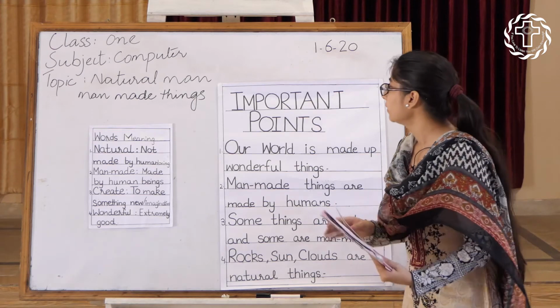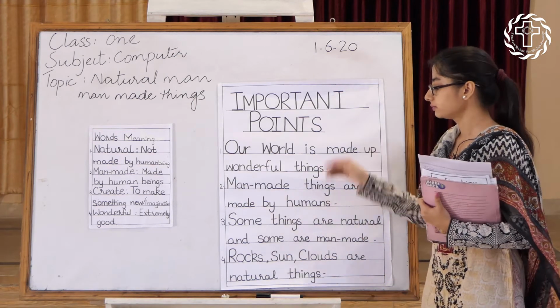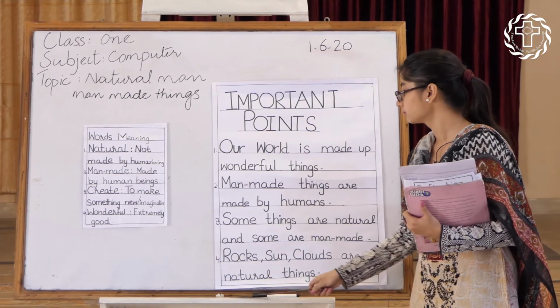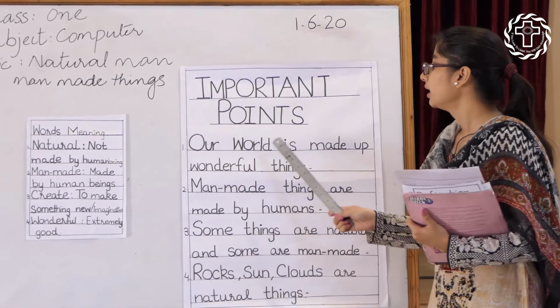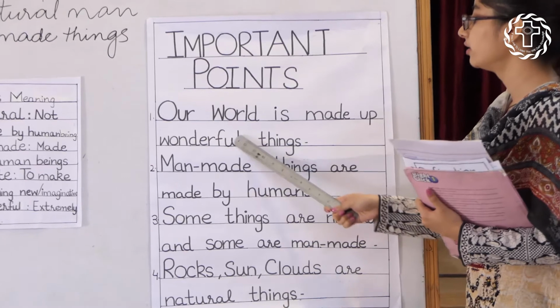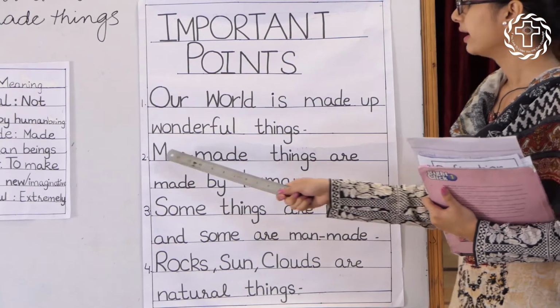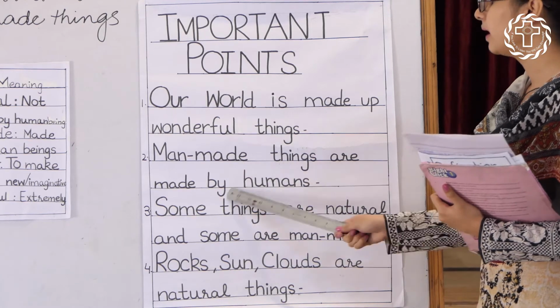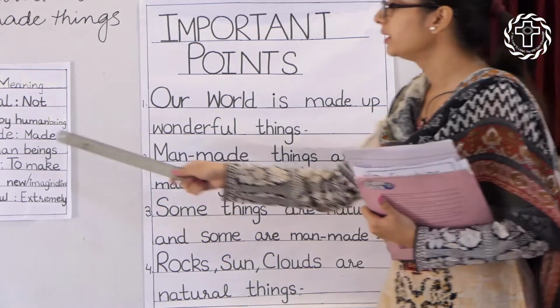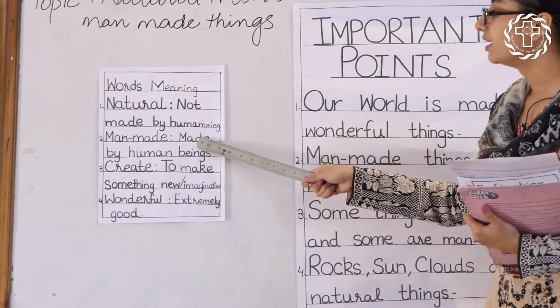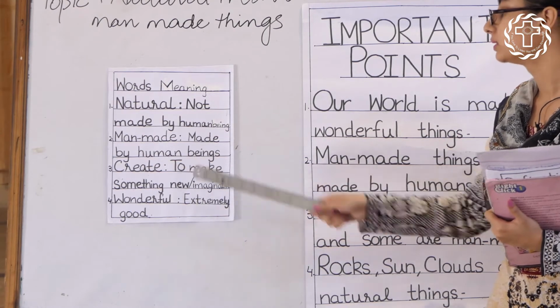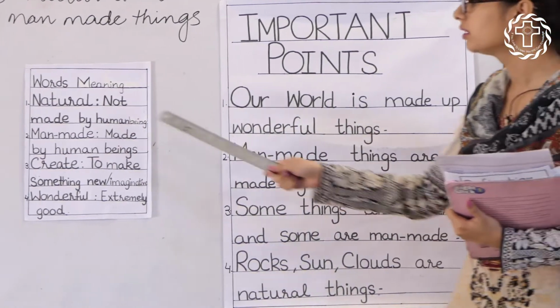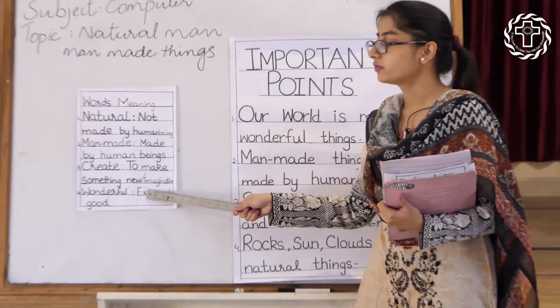So, look at these important points. Our world is made up of natural, wonderful things. Second is, man-made things are made by humans. What is the meaning of man-made? Things which are made by human beings. And what is the meaning of wonderful? Extremely good.